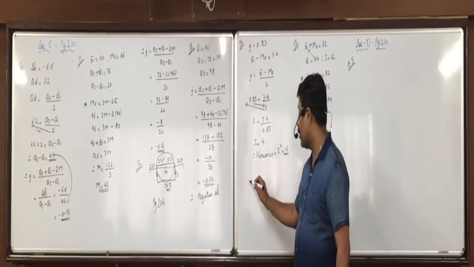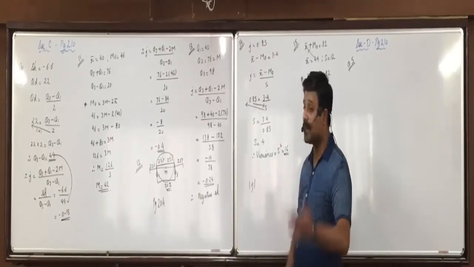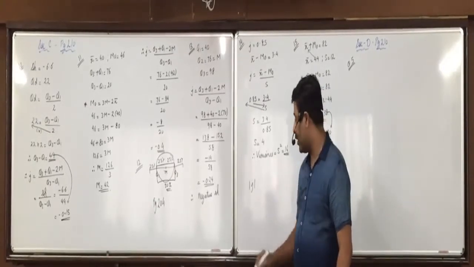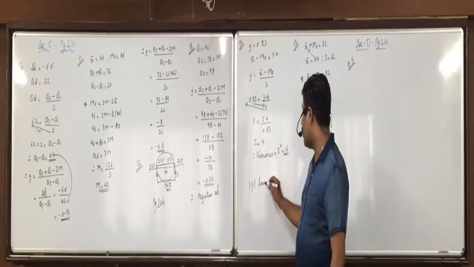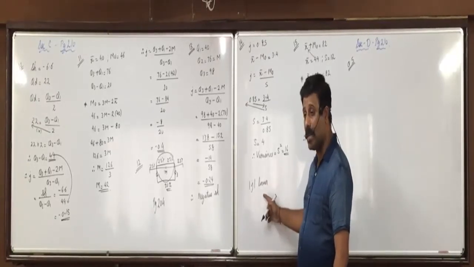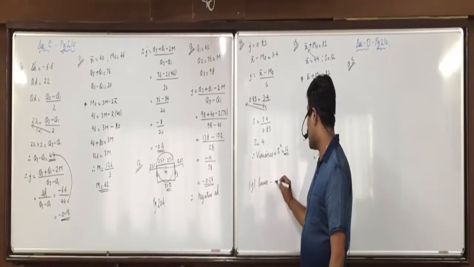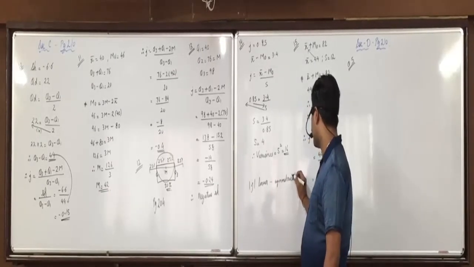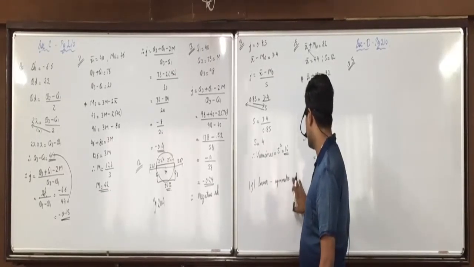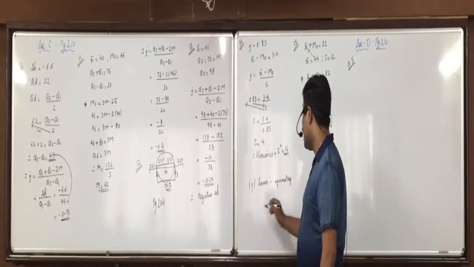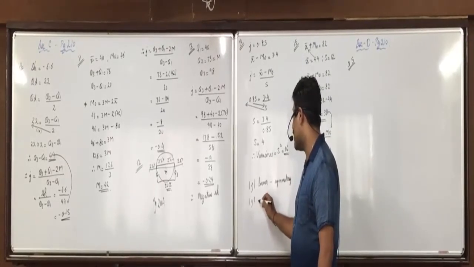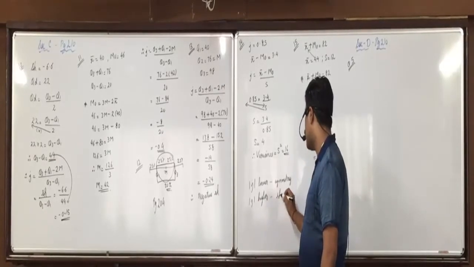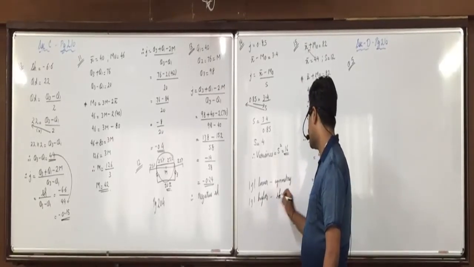If your modulus J, modulus means positive, ignore the negative. If your modulus J of any group is lower, then it is closer to symmetry. Near to symmetry. And if your modulus J of any group is higher, that distribution is more skewed.